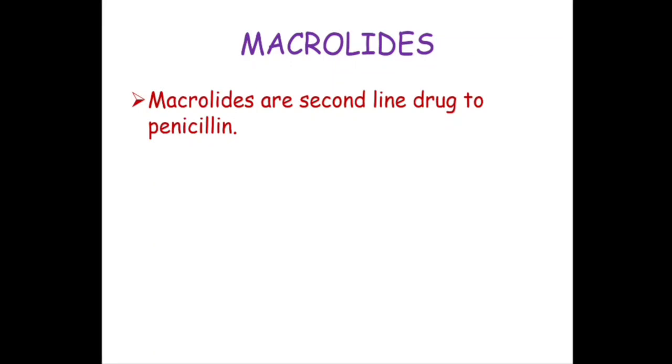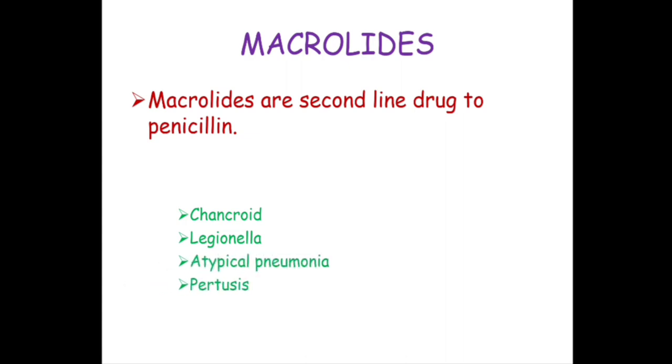Now, apart from this, macrolides themselves are the drug of choice for certain conditions such as chancroid, legionella, atypical pneumonia, and pertussis, that is whooping cough. Now, these can be remembered from the mnemonic CLAP. Okay, so macrolides are the drug of choice for all these conditions, and apart from these, they are second line drugs to penicillin.